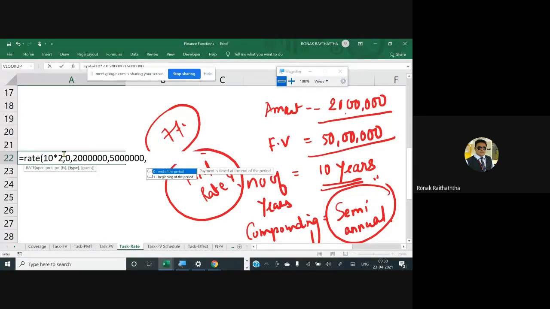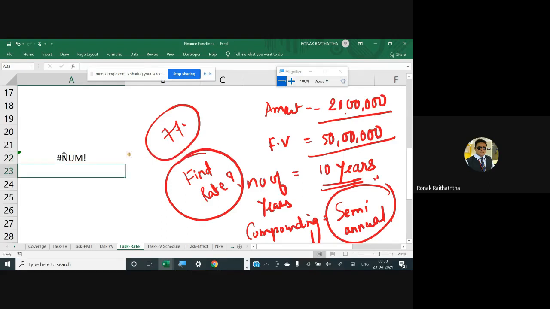Then you would have type, and type you do not require. Guess is also something which you do not require. Anything in the big bracket is optional in nature in this Excel formula. So let's keep it as it is. You may close your formula over here, press enter, and you would get the problem here.